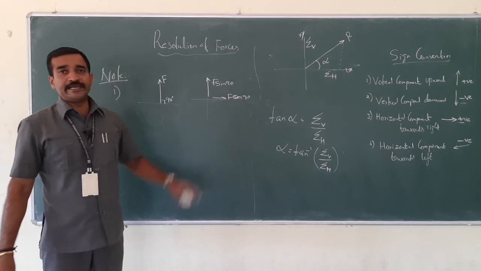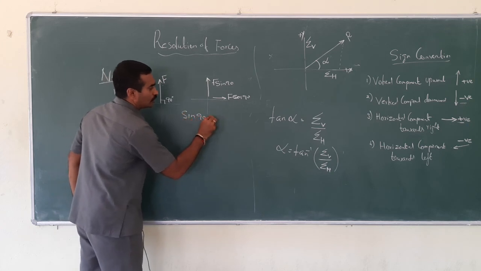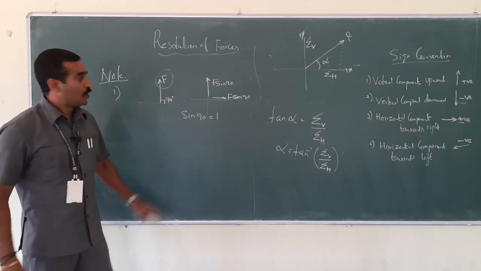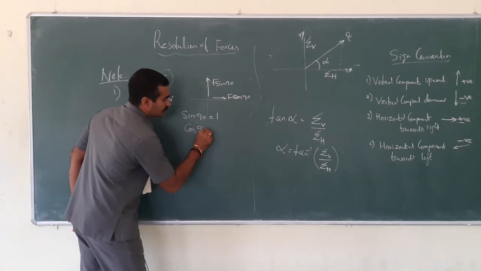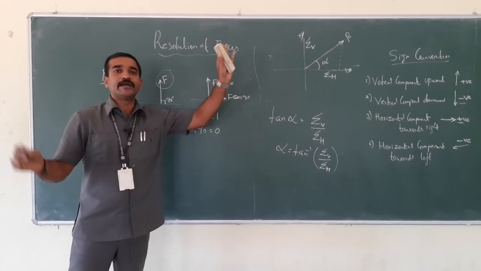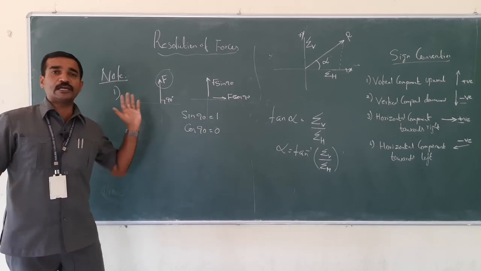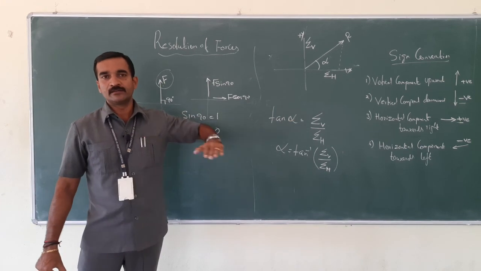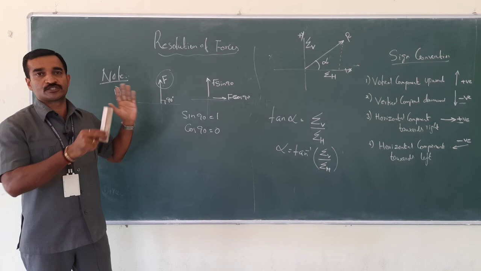What about sin 90? Sin 90 is equal to 1. So the magnitude doesn't change, so it is F only. What about cos 90? Cos 90 is 0. So therefore there won't be any horizontal force. A vertical force has no horizontal component. So whatever the magnitude is, that is the vertical force.